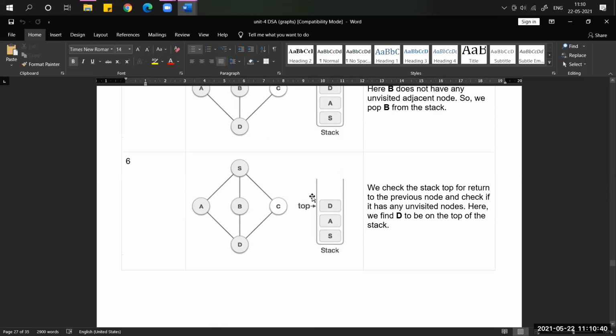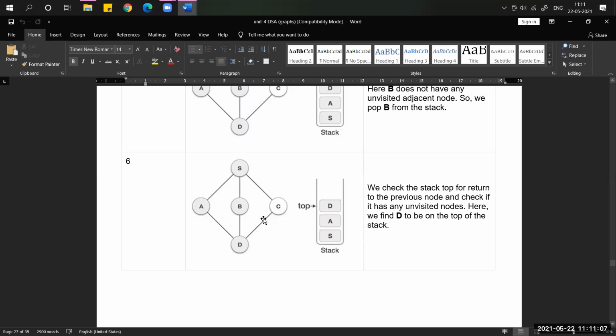Again, for whatever vertex is at the top of the stack, we have to check its adjacent nodes. Now check the adjacent nodes of D: A, B, C. If you observe the stack, A is already visited, and B is already visited and then popped.